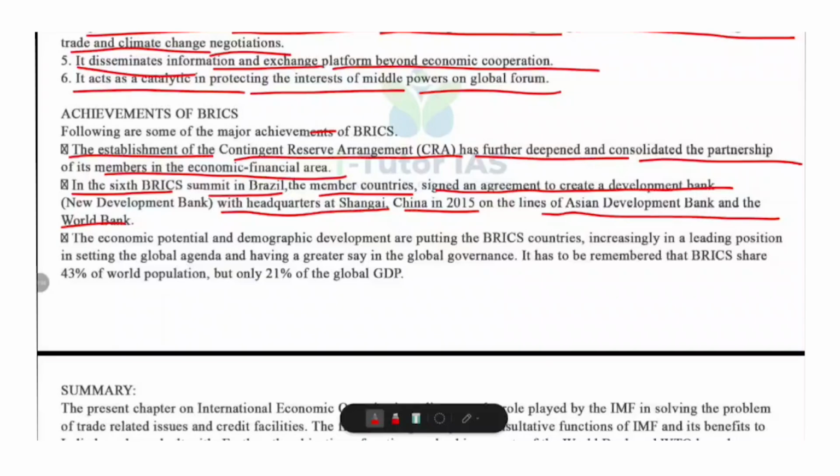What does this mean? BRICS countries are demanding reform of global institutions like UN, IMF and World Bank to reflect current global realities. Together, BRICS represent 43% of world population and nearly 21% of global GDP, giving it a strong voice in shaping world policies. They are influencing discussions on climate change, trade, development and international peace. For example, BRICS often takes a common stand in G20 and UN forums to promote multipolar world orders.